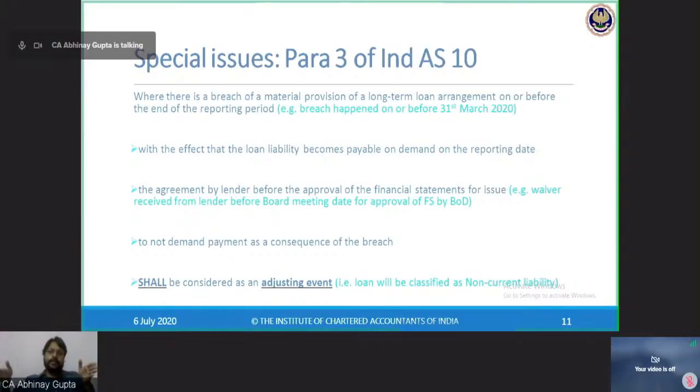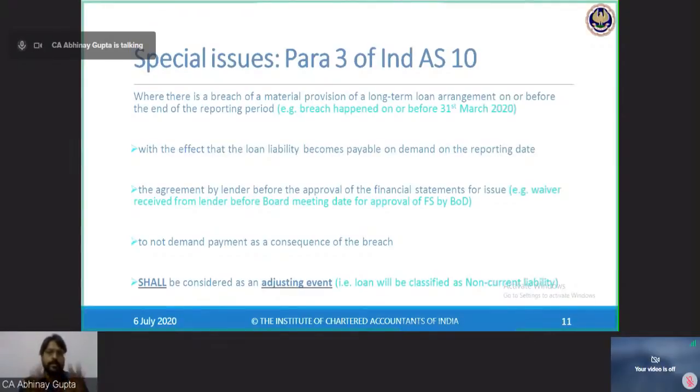My board meeting is scheduled to happen on 15th of May 2020. So this 1.5 months is the time frame in which I go to HDFC Bank and request, sir, please provide me a waiver that you will not demand the loan immediately and do not cast any liability on me to pay this loan immediately.